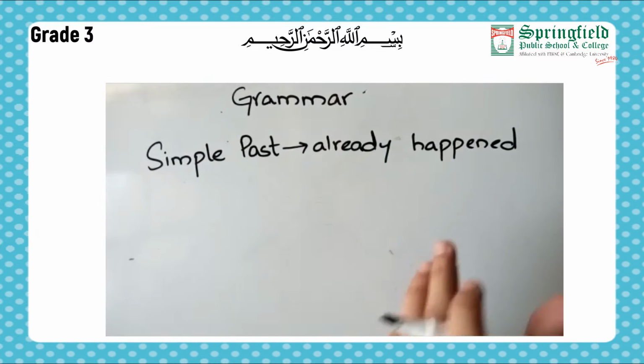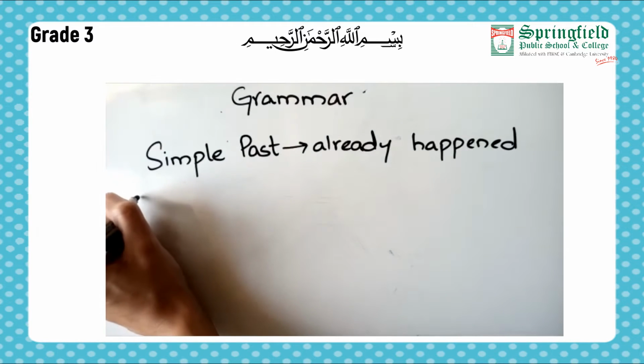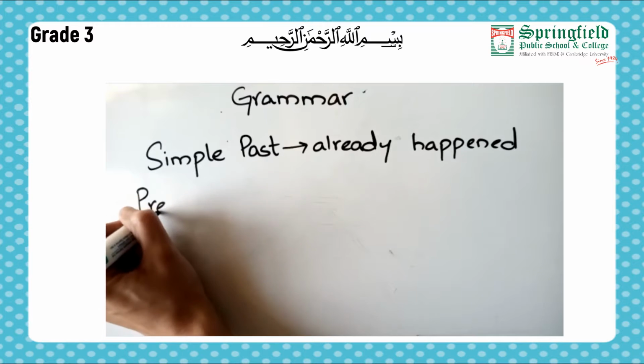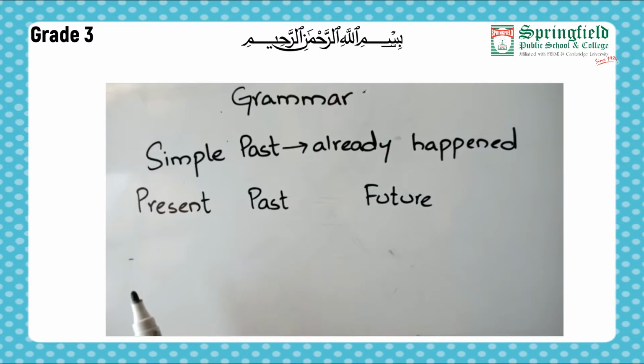Now as we are talking about past, let's see what the other forms are. We have got present, past and future. These are the three tenses: present tense, past tense and the future tense. Now first of all, what is the present tense? Present tense means something that is happening at the moment, whereas past tense, as I already told you, is something that already happened, and future tense is something that will happen. We can predict about the future, but we don't know what will happen.